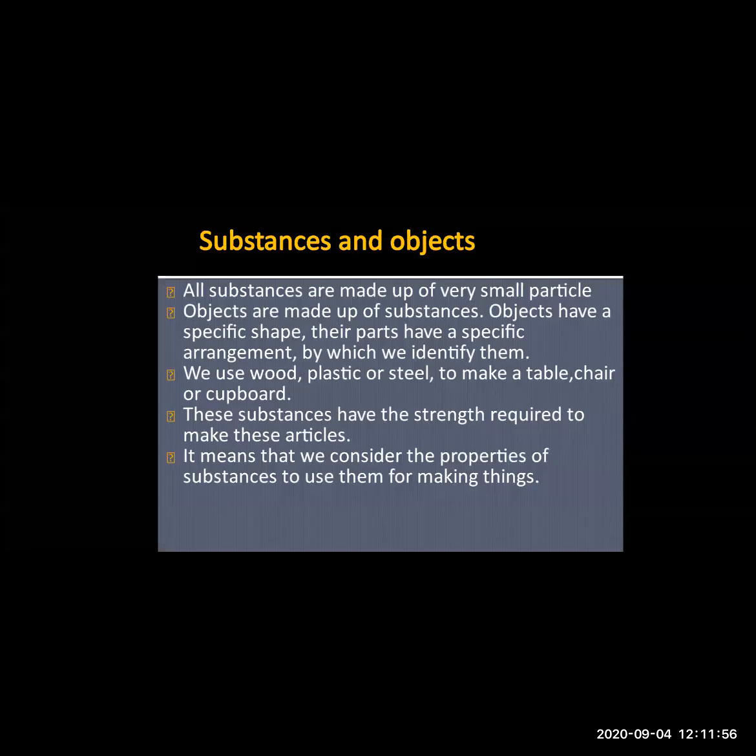In this slide, what we have studied is that all the substances are made up of very small particles, and from those substances different objects are made which have a specific shape and arrangement, and these substances have the strength required to make these articles.